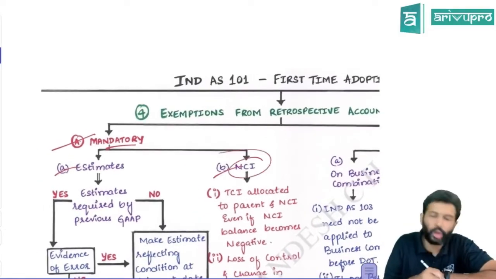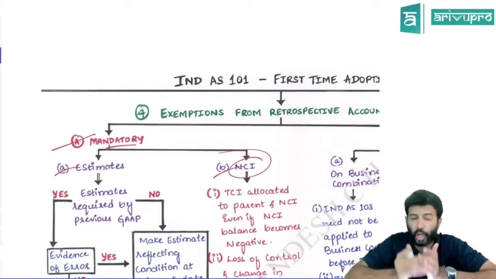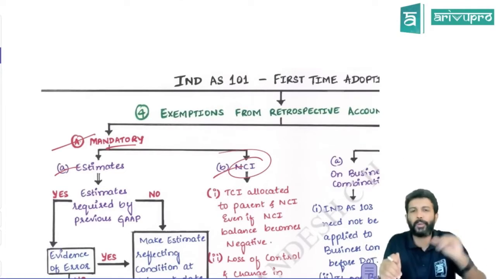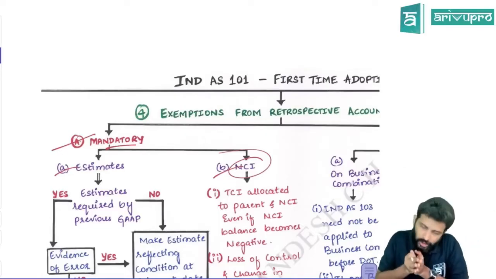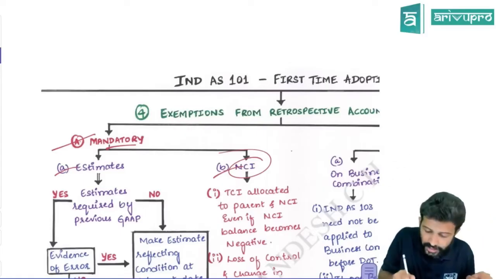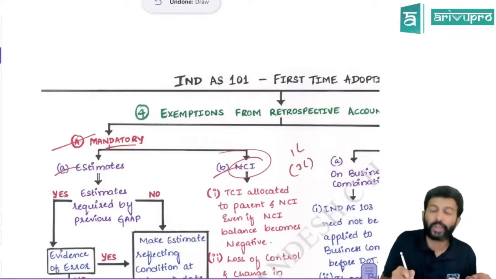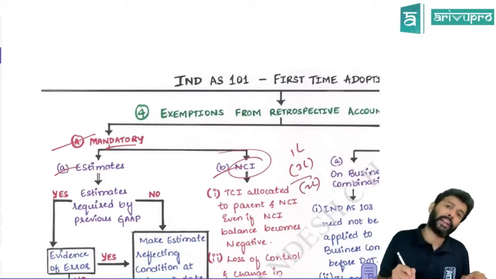Another one is with respect to non-controlling interest, NCI. Normally, what do we do for post-acquisition profit of subsidiary? We split between parent and NCI, right? So what if it is post-acquisition loss? If it is post-acquisition loss also, we give it among parent and NCI. So let's say NCI balance is only 1 lakh, but post-acquisition loss share is 2 lakh rupees, or let's say 3 lakh rupees. Post-acquisition loss share of NCI is 3 lakh. That means if you do this, NCI balance will become negative.